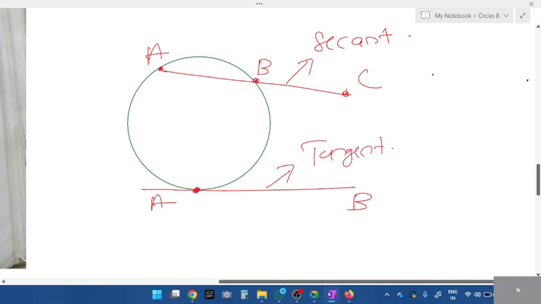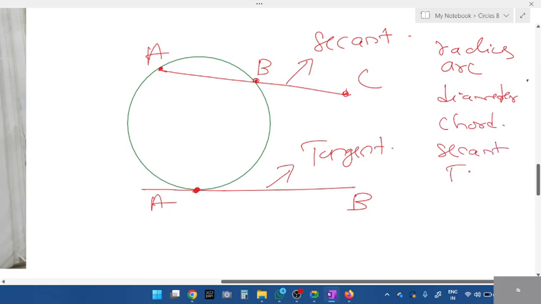Okay, secant is done. Arc, radius, diameter, chord, secant, tangent, segment. All these concepts are done. Any doubts in this?